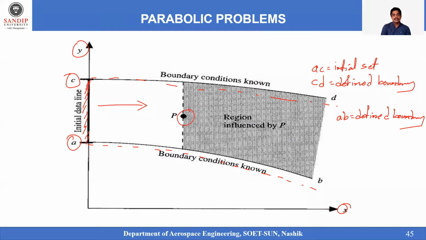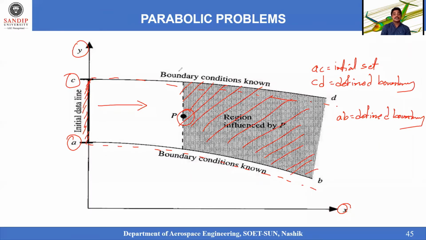from a point P, when I consider the boundary layer where the parabolic equations are being applied, there is a region influenced in this one, and till this one there is an unshaded region where I did not see any influence.